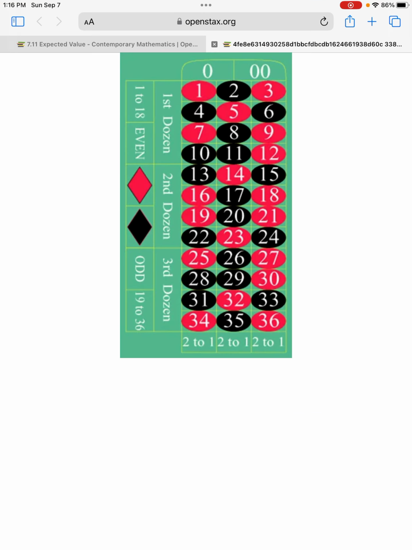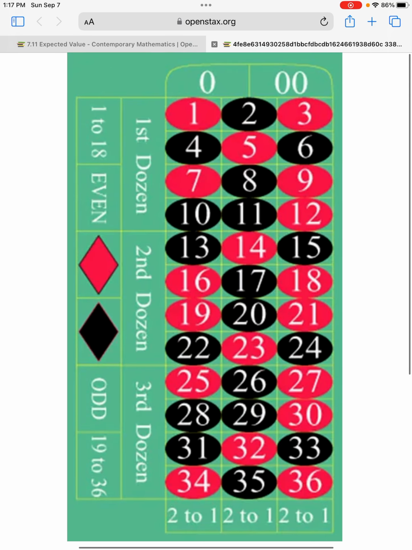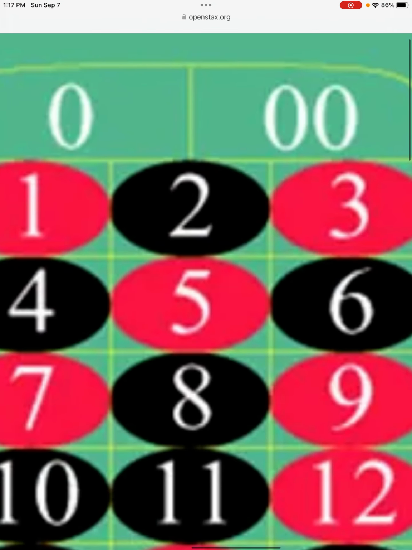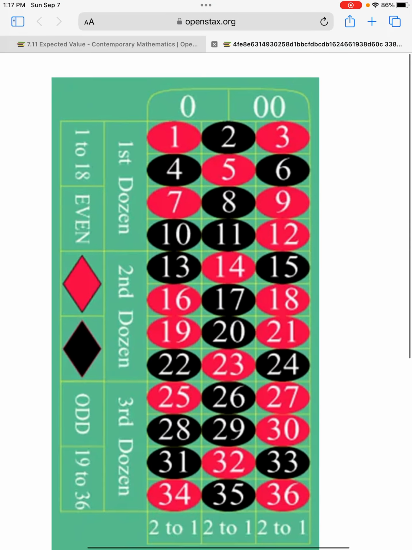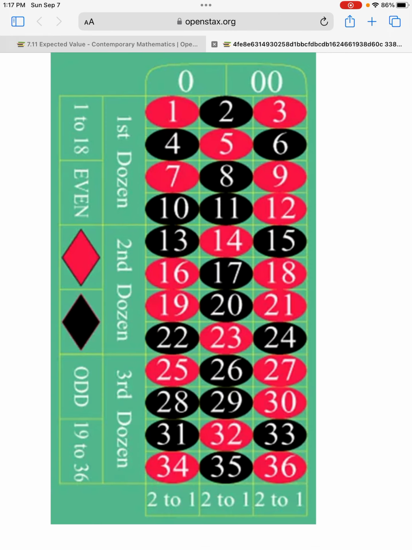Well, let's look. So here's a roulette table, the same one that they have printed out for you in the book. There are 36 numbers from 1 to 36, but there's also this 0 and 00 right at the top there that we cannot overlook. So there's actually 38 slots that the ball can fall into, and only half of the 36, or 18, are odd. So 18 of them are odd, right? So we have 1, 3, 5, 7, 9, 11. If I add all those ones, I'm going to get 18 that are odd.